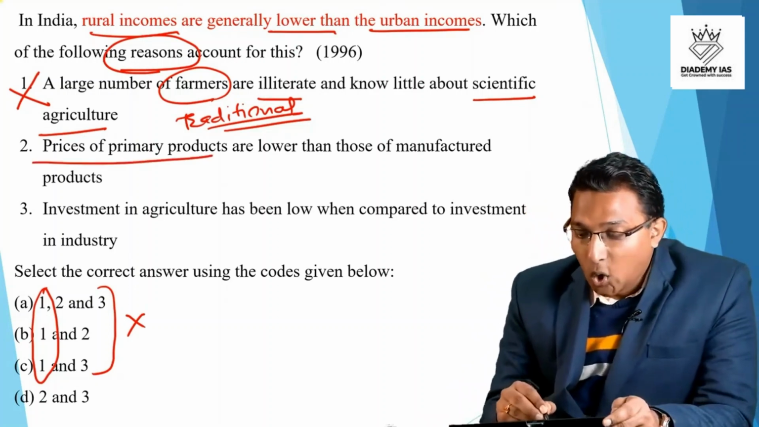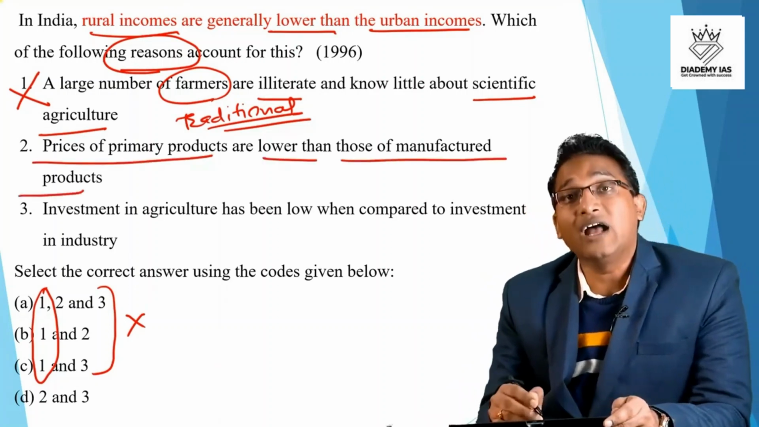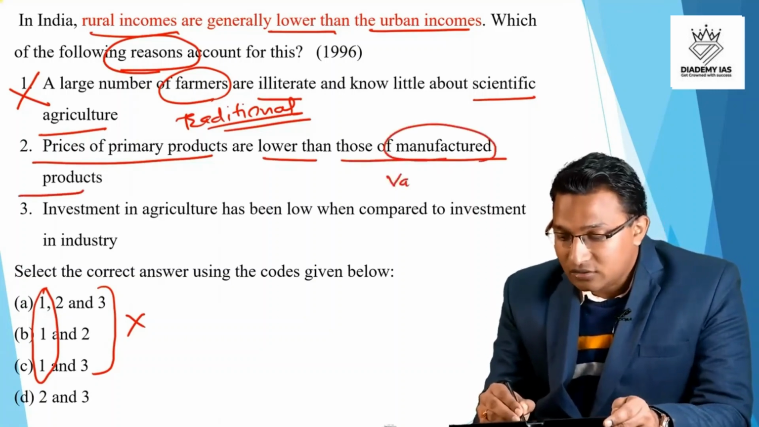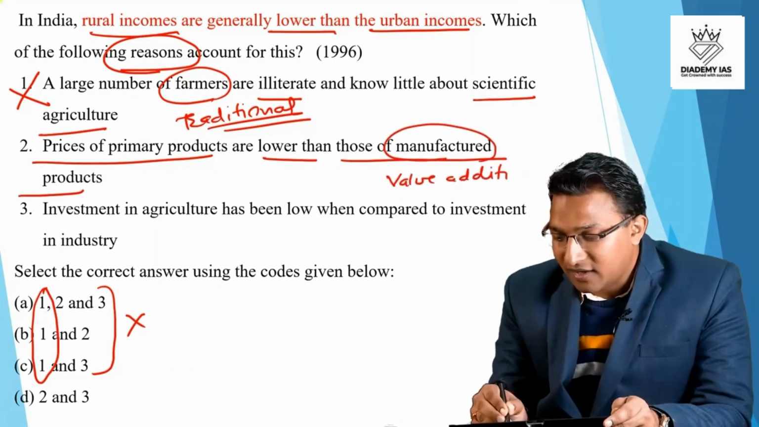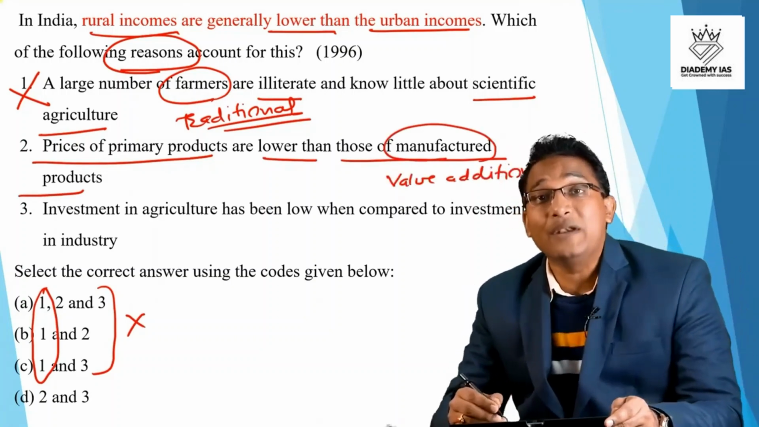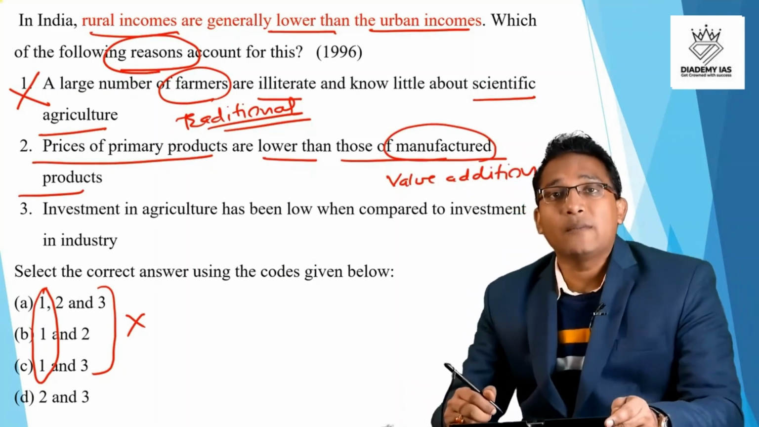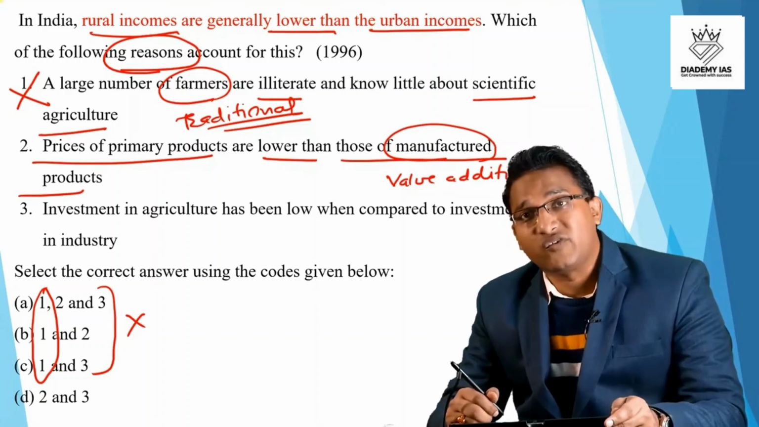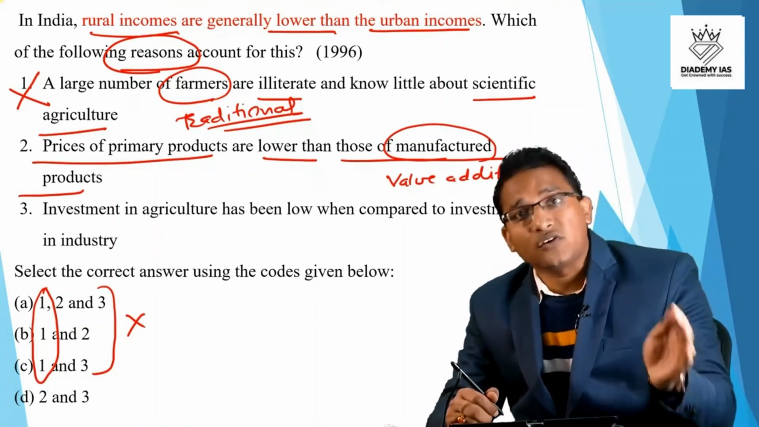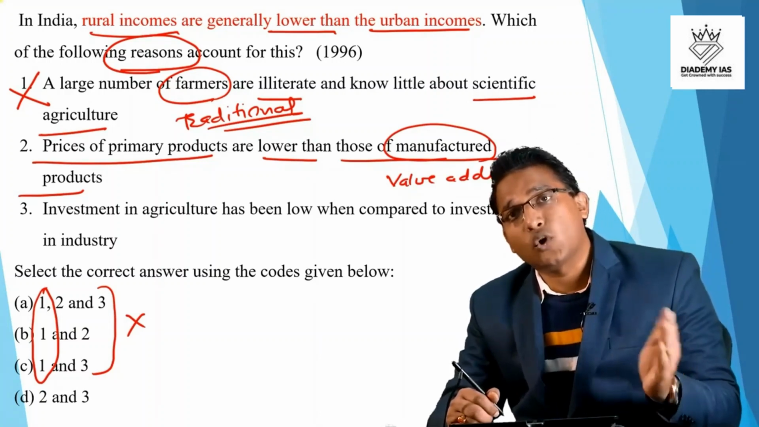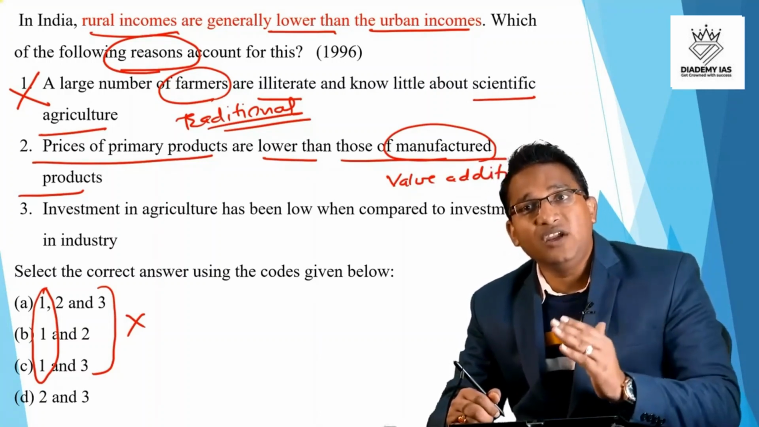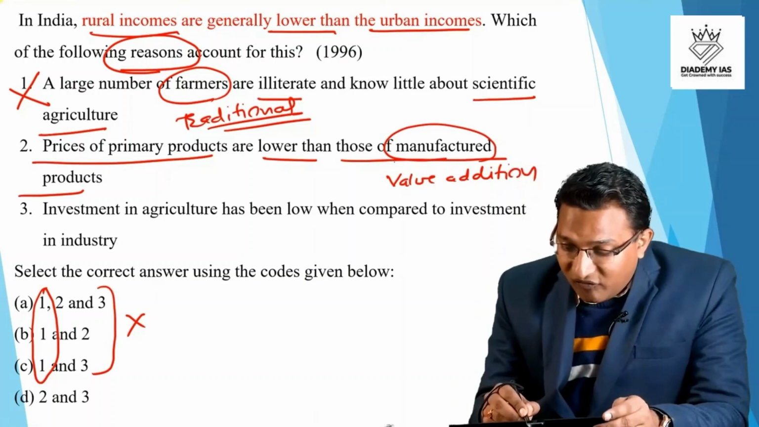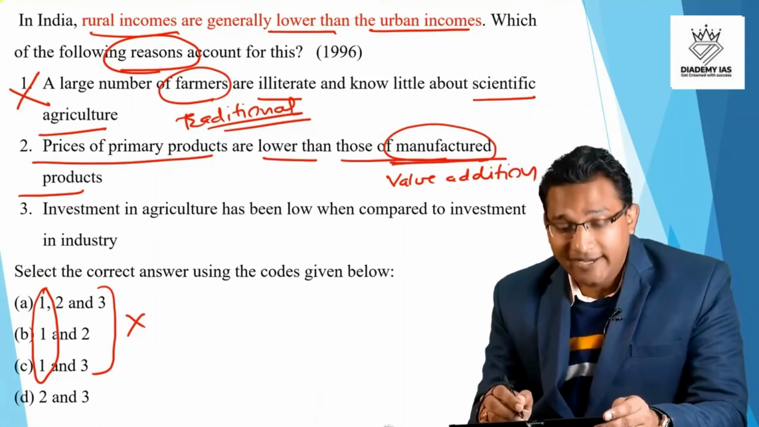Prices of primary products are lower than those of the manufactured products. The answer is right. Why is that? Because in the manufacturing sector, there is value addition. And this value addition is done upon what? This value addition is done upon the primary products. What is the example of primary product? Primary product means the agricultural crops, the mining products, for example, coal. So we are processing the coal, we are processing the crops, we are processing the cotton, the sugarcane and wheat, and we are doing some manufacturing based upon that. So the prices of manufactured products are comparatively more, right?